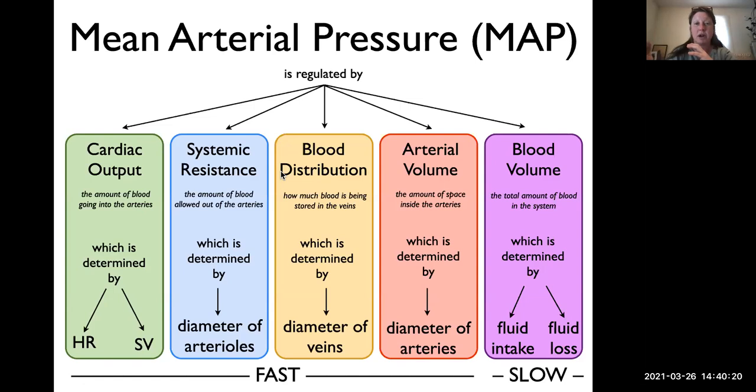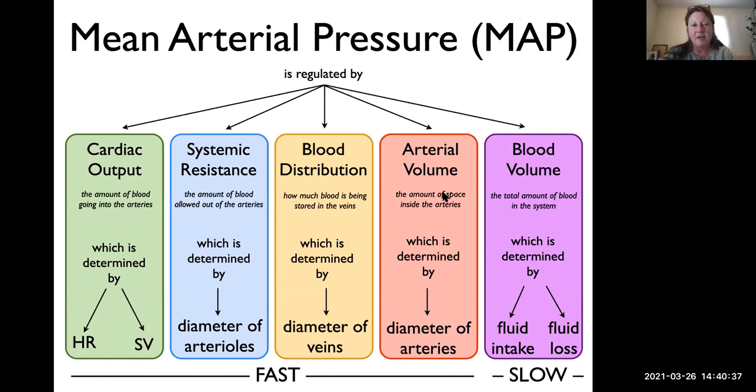increases mean arterial pressure. If the veins dilate, then that allows them just to hold on to the blood, and mean arterial pressure will be lower. Right? This will become more clear in a future slide. At least that's my hope.